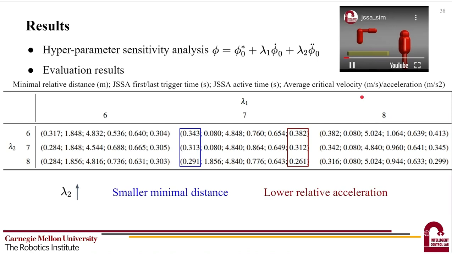Now, when lambda 2 is increasing, the minimal robot obstacle distance actually decreases. This is because although the human is approaching the robot, the human is decelerating, resulting in the relative acceleration pointing away from the robot. This indicates a decrease in risk level, and hence the GSSA is less likely to be triggered with a larger lambda 2. Also, we observe that the relative acceleration is lower. This means that a larger lambda 2 will make the system's motion smoother.